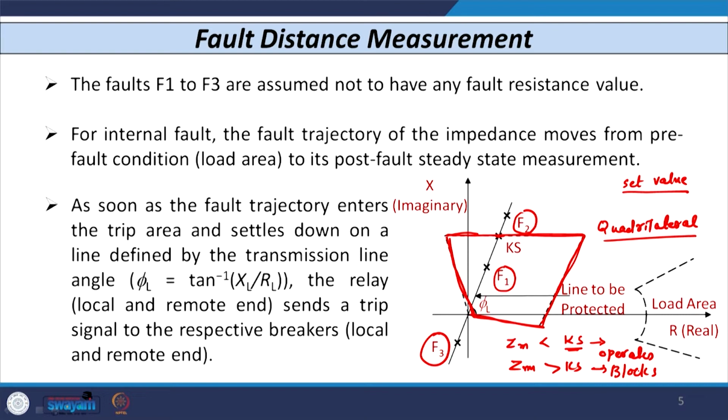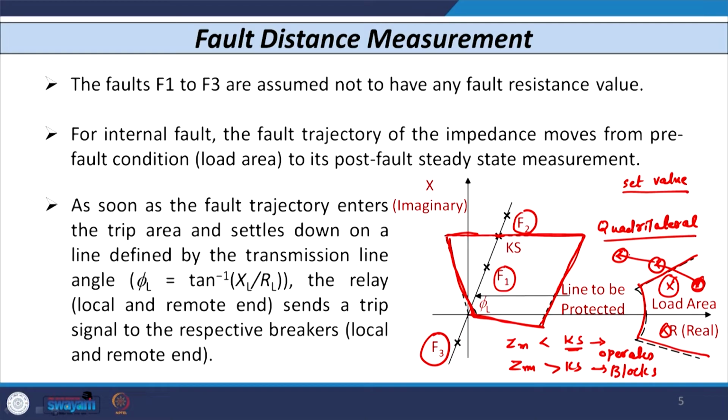Now, initially when there is no fault, in normal condition the point is located somewhere here, and this point is known as the load area. As you increase the loading on the line, this point will shift from this point to here. Further, if you increase the load, the point will move nearer to this region, right.